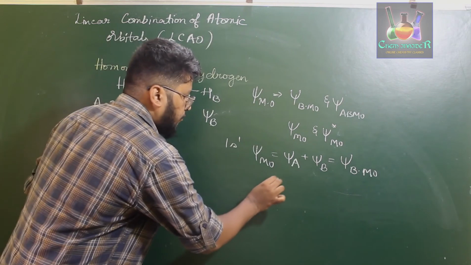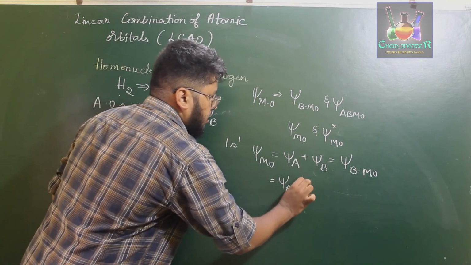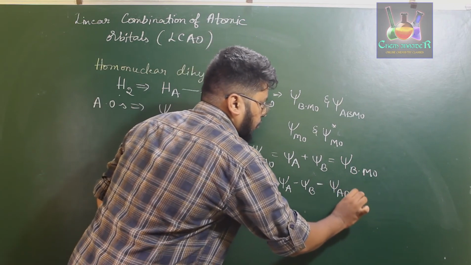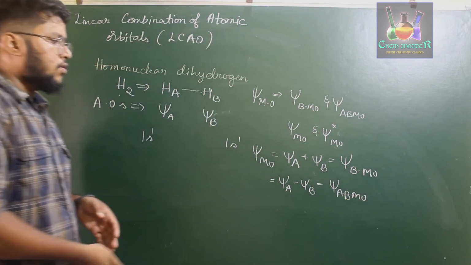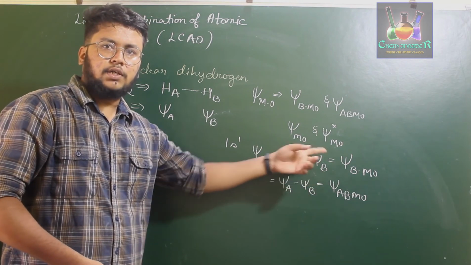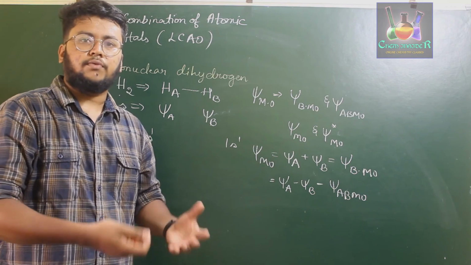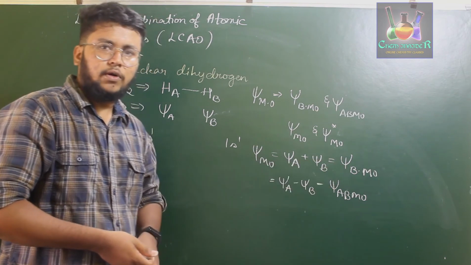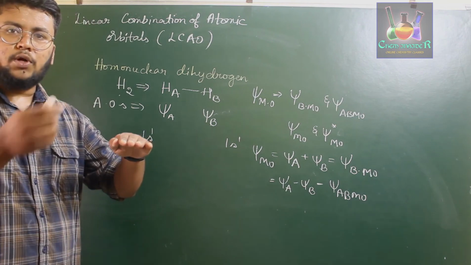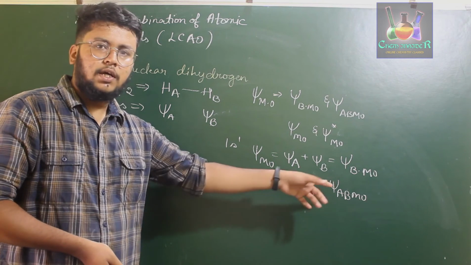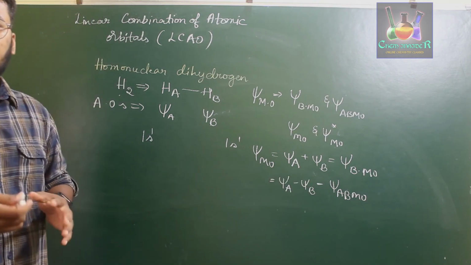If psi A gets subtracted by psi B, then it will be psi ABMO. If both atomic orbitals combine constructively, it forms a BMO. If one is cancelled by the other, that is destructive, psi A minus psi B gives us the anti-bonding molecular orbital.